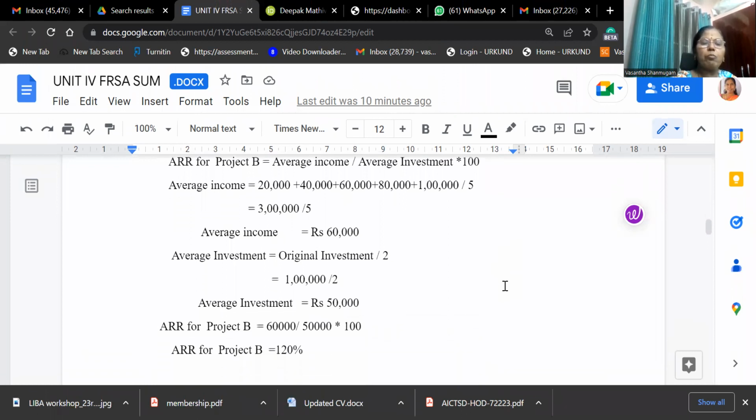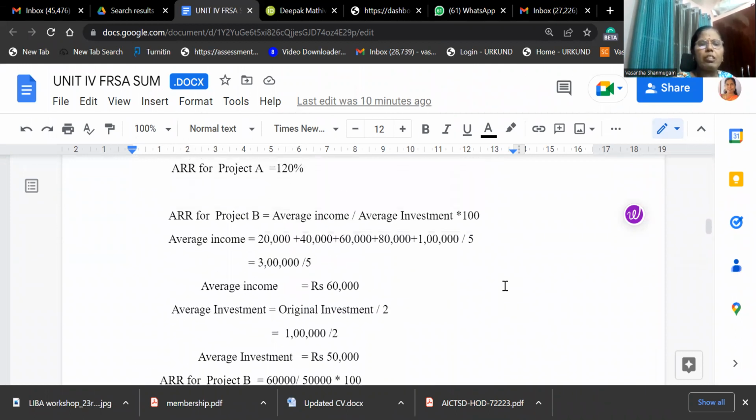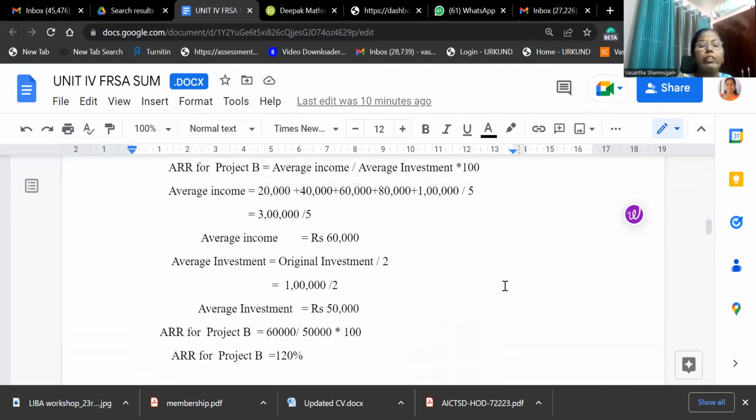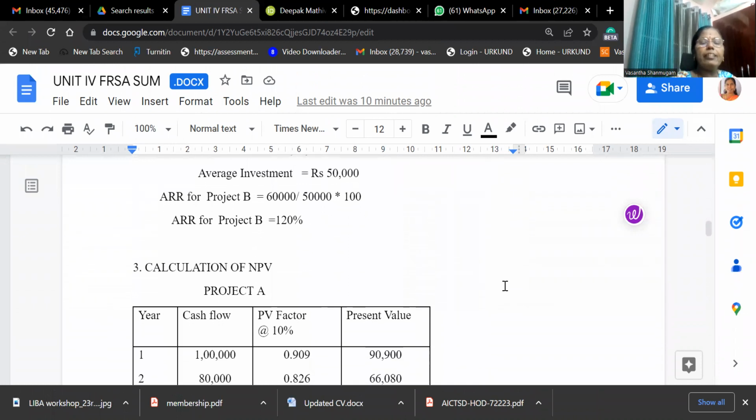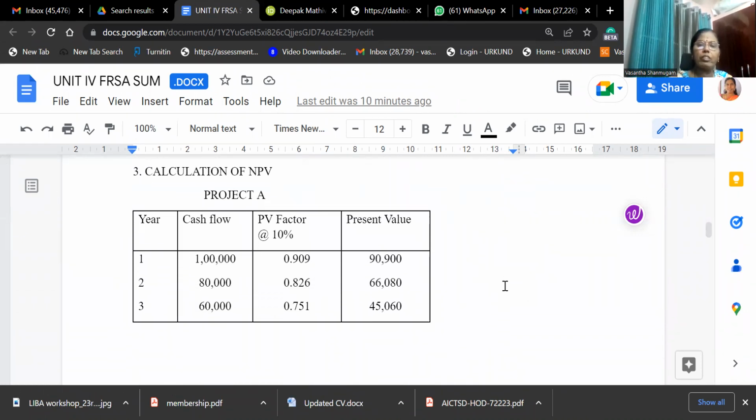Similarly, you have to calculate for project B also, 120%. So both the projects are giving 120%. Next, the calculation of the NPV method. Here cash flow is given, and the discounting factor is given.